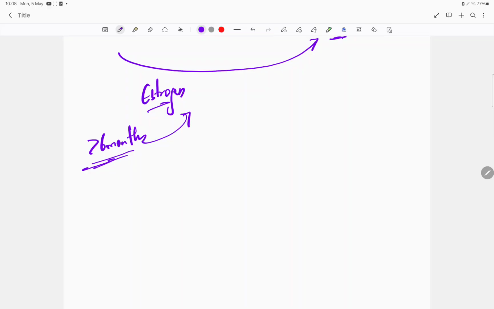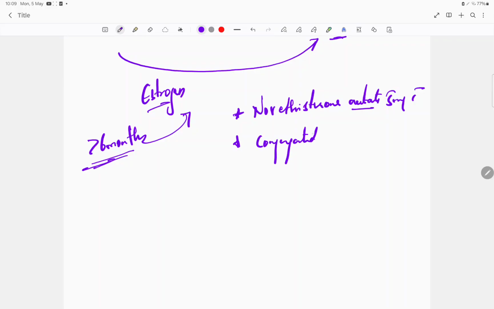What is the drug that you give in add back therapy? Important, make a note of this. Norethisterone acetate 5 mg with conjugated equine estrogen.